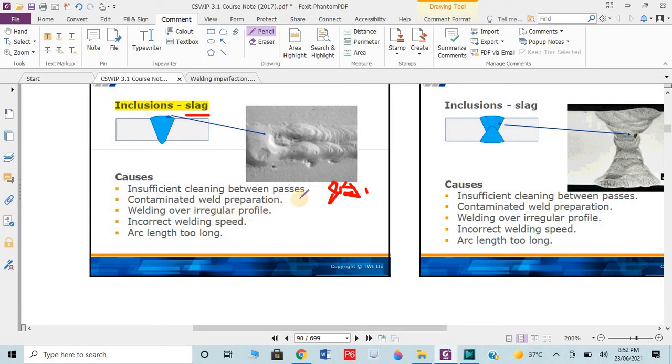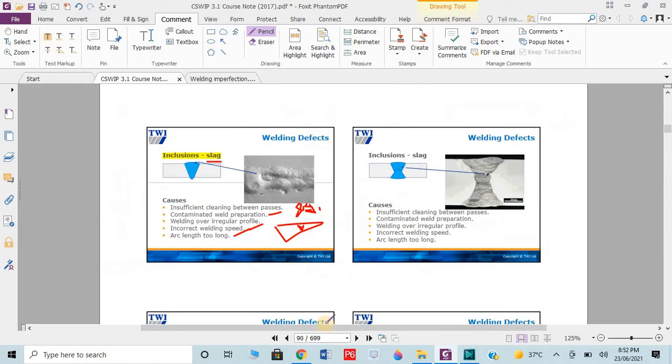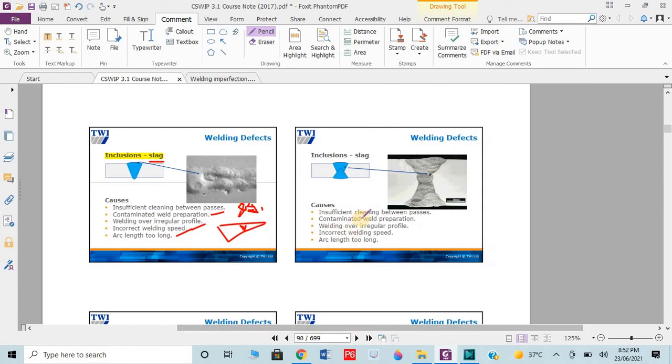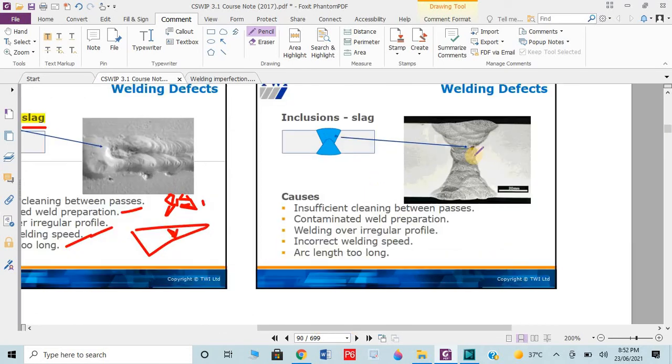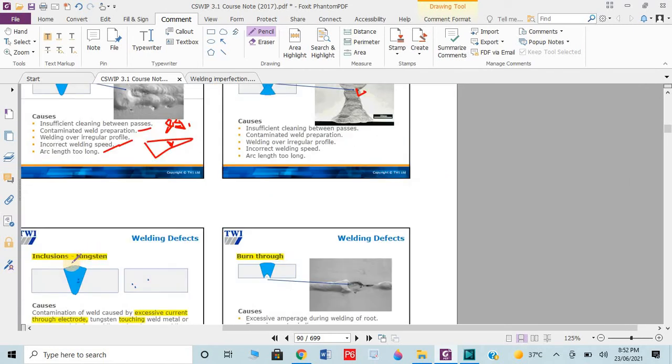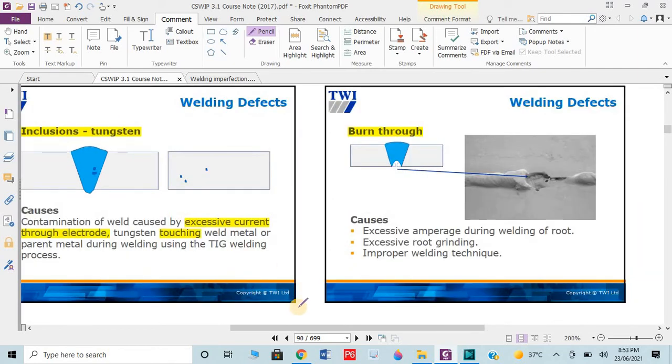Contaminated weld surface means oil or water contamination. Welding over an irregular profile: if we have not properly made the welding profile, for example when we made a groove, then inclusion of slag could occur. Incorrect welding speed, or arc length too high. You can see here the slag could be here, or at the top surface, or in the root, anywhere in the weld.